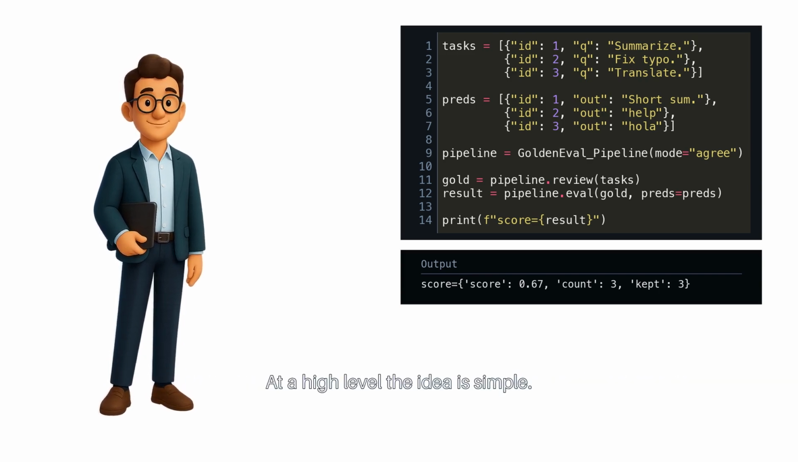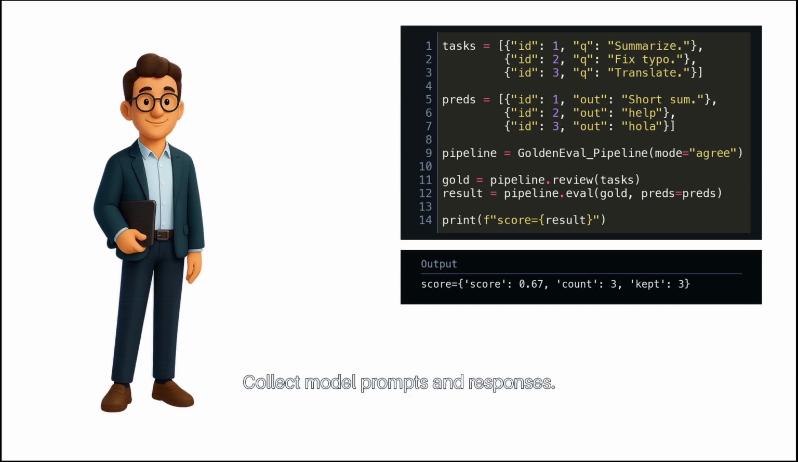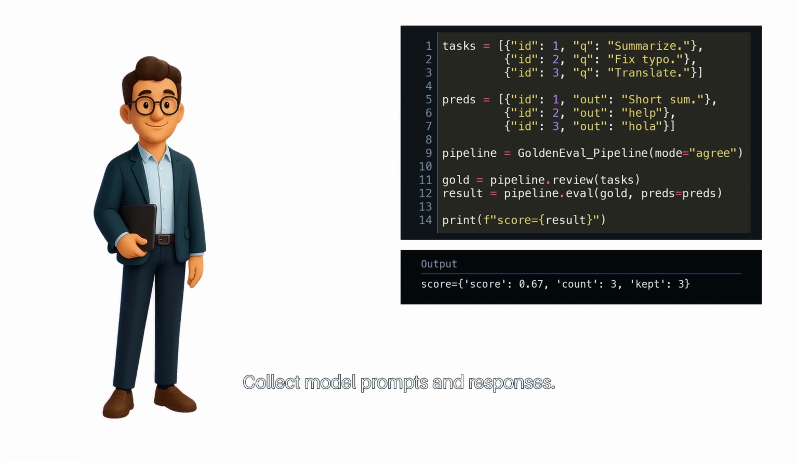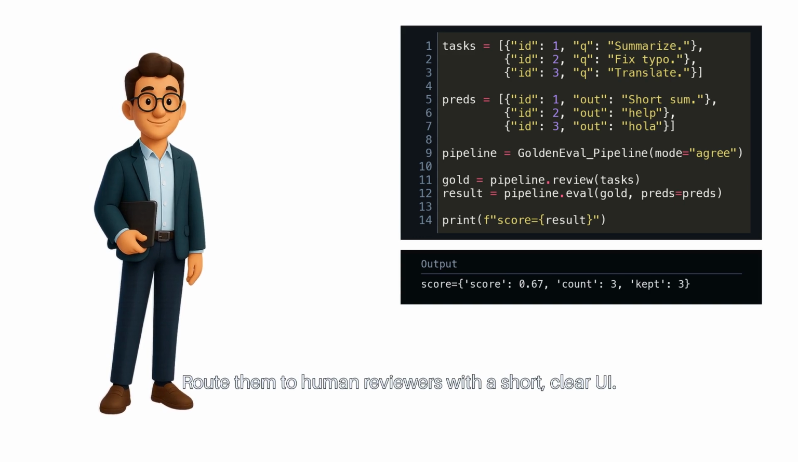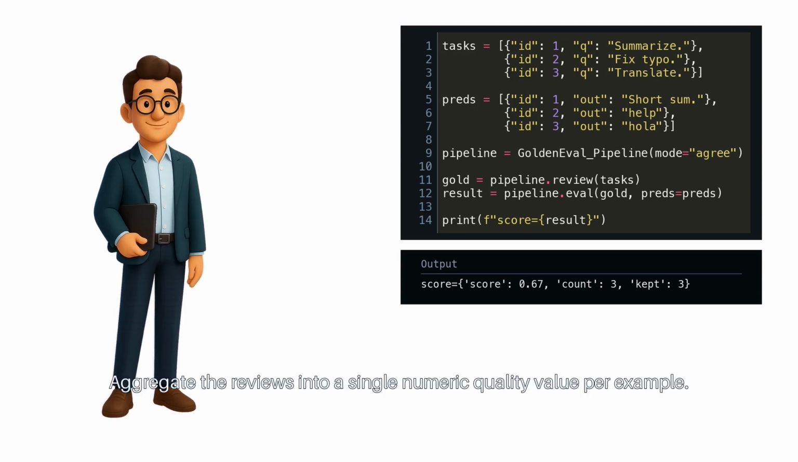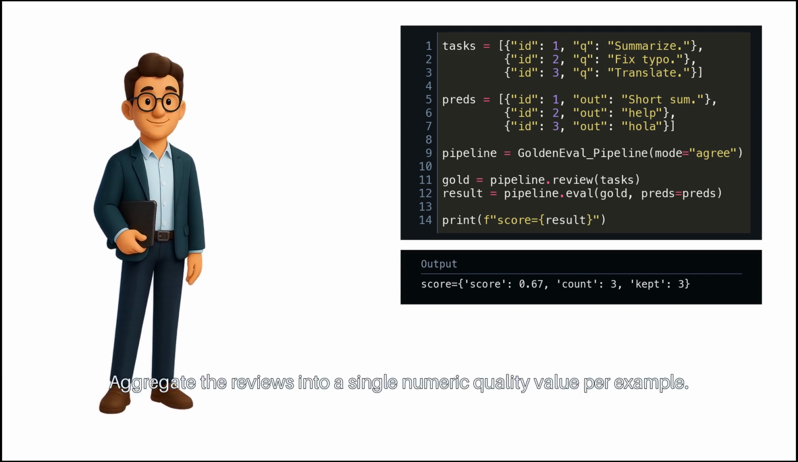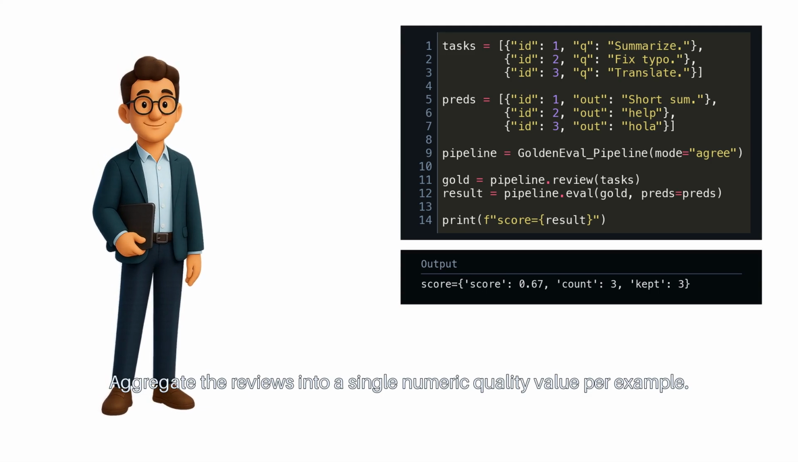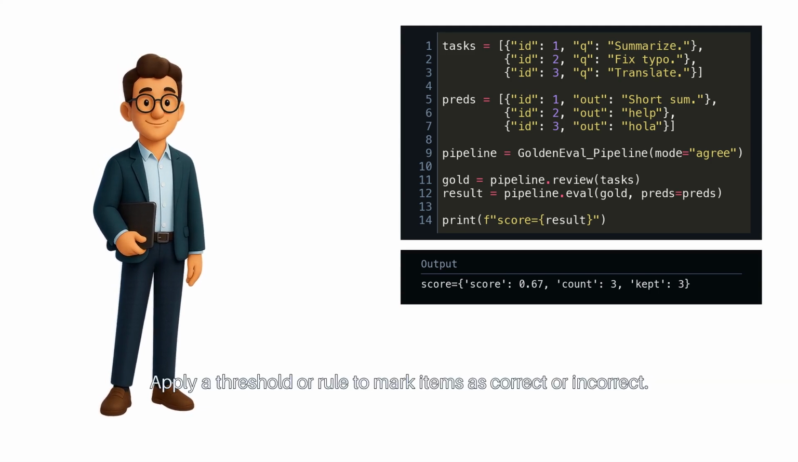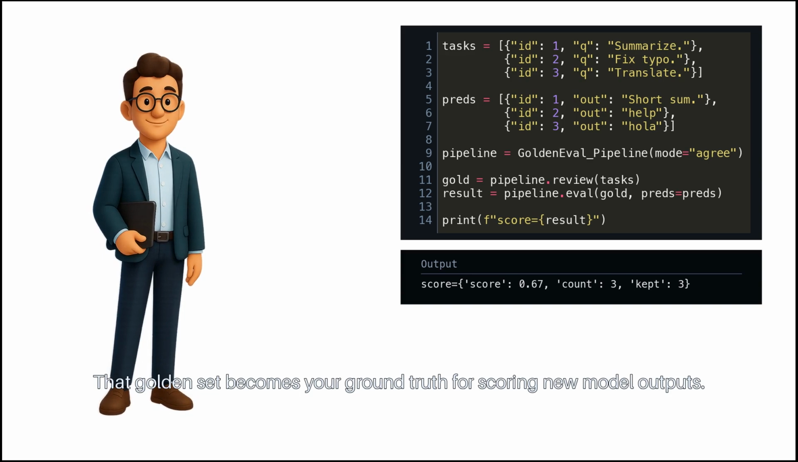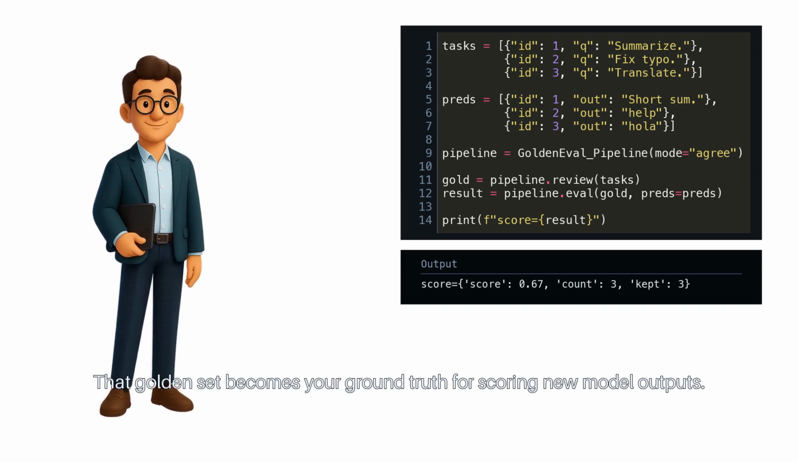At a high level, the idea is simple. Collect model prompts and responses. Route them to human reviewers with a short, clear UI. Aggregate the reviews into a single numeric quality value per example. Apply a threshold or rule to mark items as correct or incorrect. That golden set becomes your ground truth for scoring new model outputs.